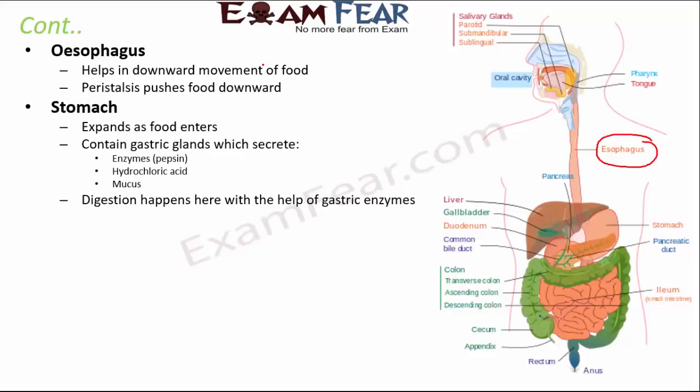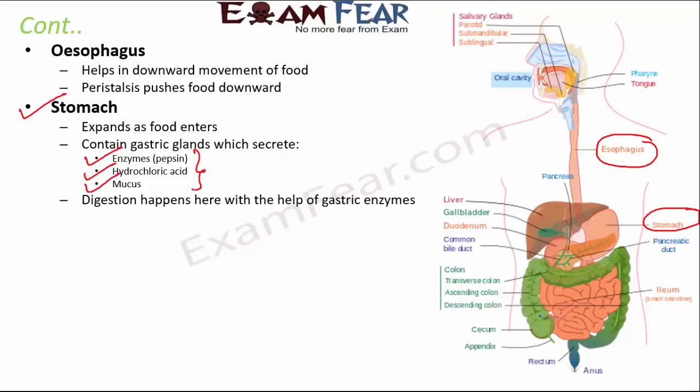So till now digestion has not taken place much. So now when the food reaches the stomach, so this is stomach, so the digestion happens here. So the stomach has muscular walls, so otherwise it is small, but when food reaches the stomach it increases in size. Now stomach contains certain gastric glands which secrete enzymes like pepsin and hydrochloric acid, mucus.